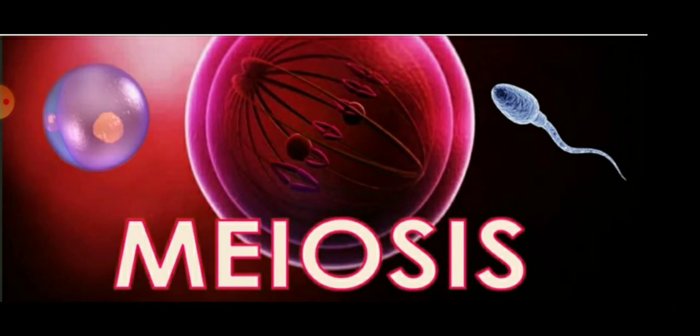Second type of division is meiosis. So children, what happens? Specific cells of the reproductive organs or tissues in animals, or we can say in plants, divide to form the gametes, which after fertilization give rise to offspring. They divide by different processes, and this process of gamete formation is called meiosis.